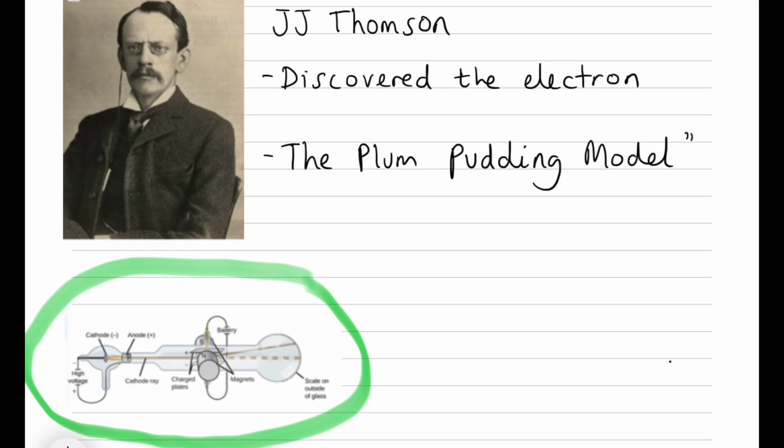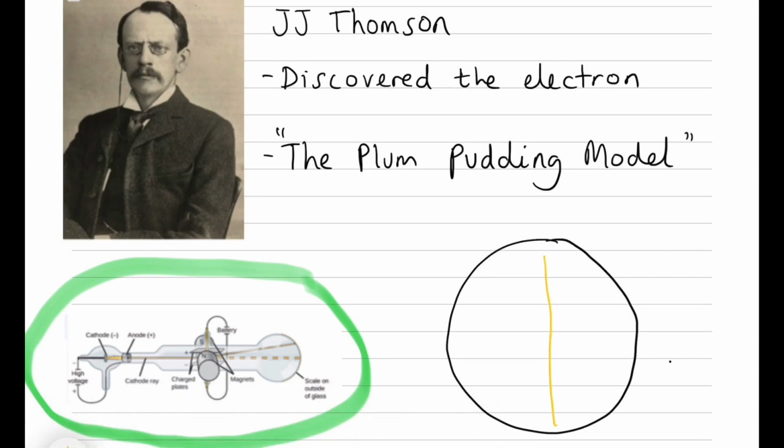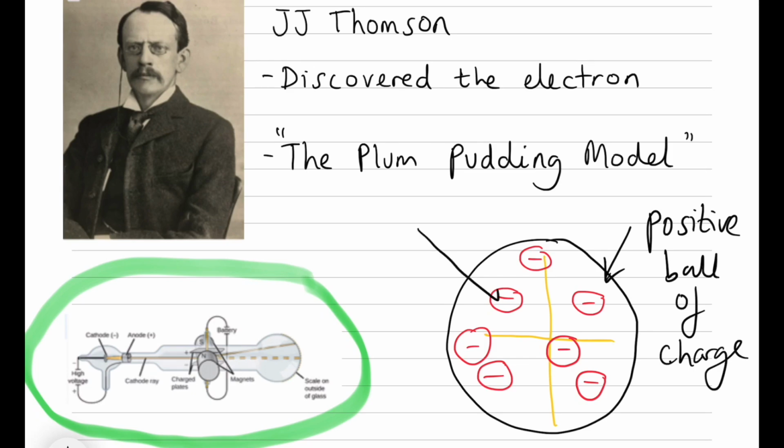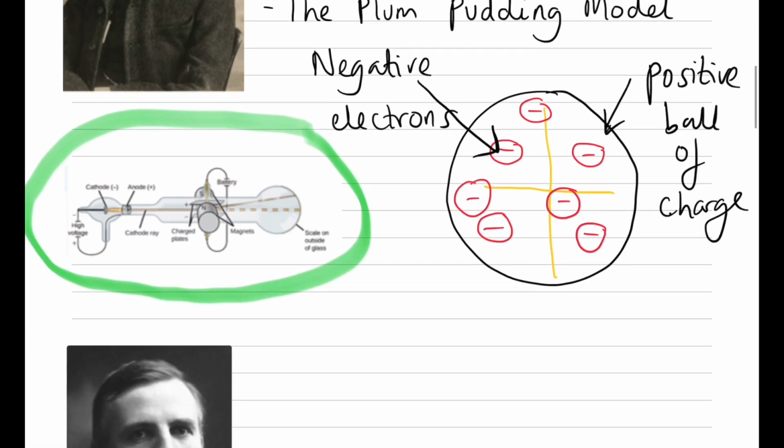So the plum pudding model consists of a positive ball of charge, and this positive ball of charge has negative electrons scattered throughout it, a bit like plums in a pudding. So this was a really important model for scientists at the time and really crucial in understanding the atom.